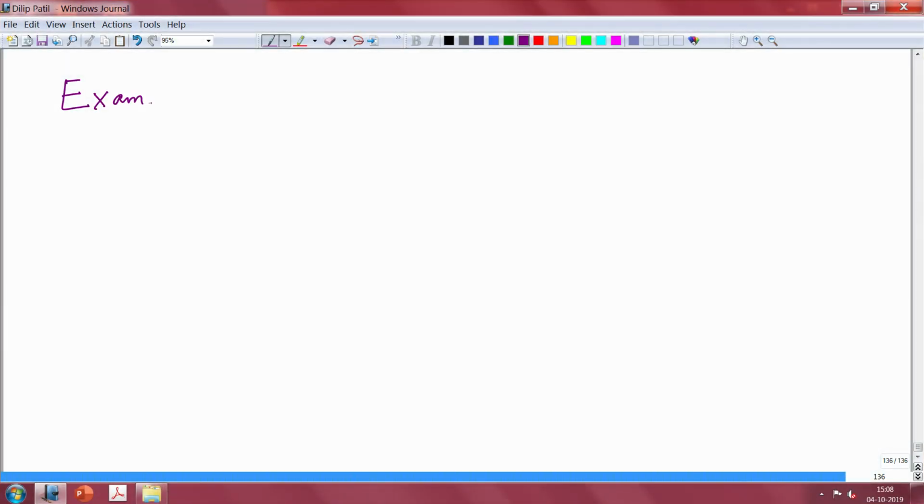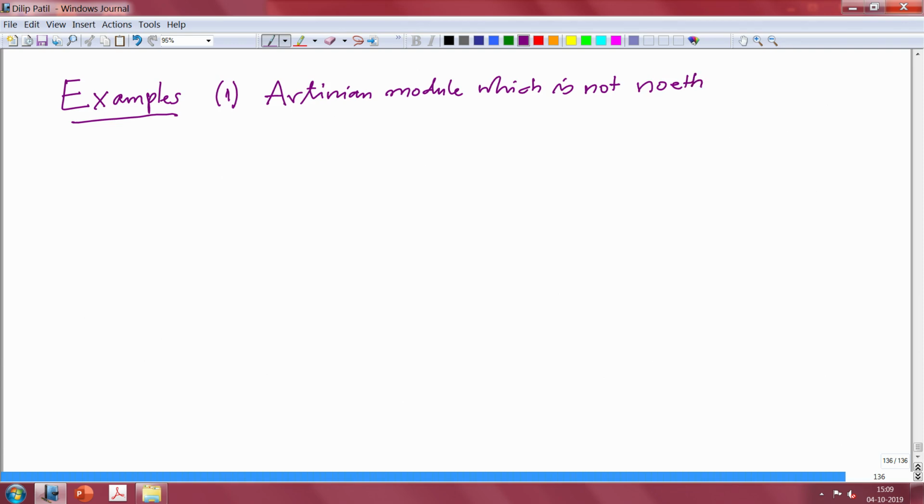One, I am giving an example of an Artinian module which is not Noetherian. And in the second, we give an example of a Noetherian module which is not Artinian.